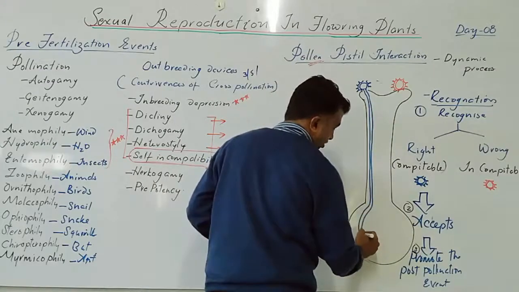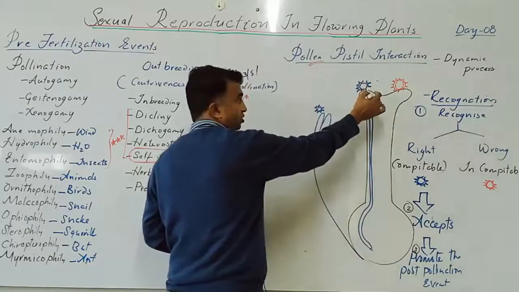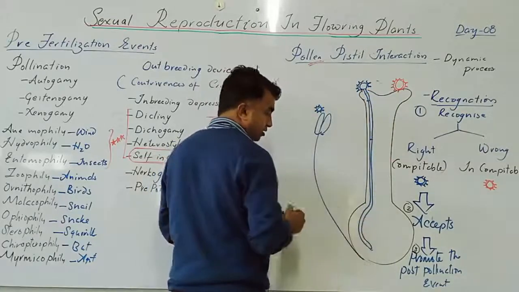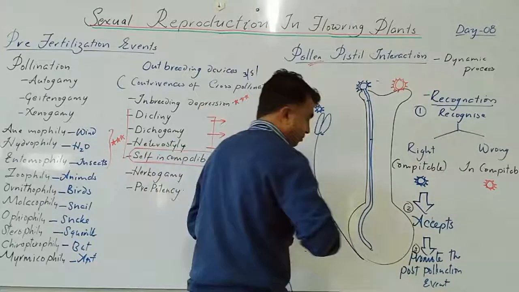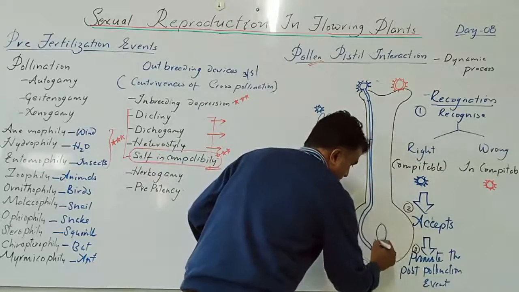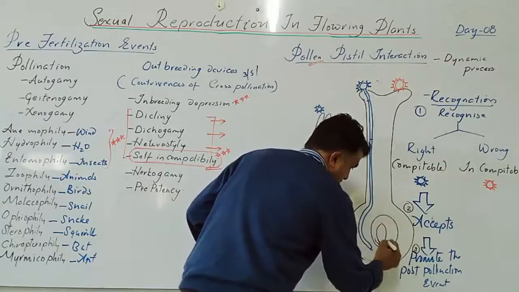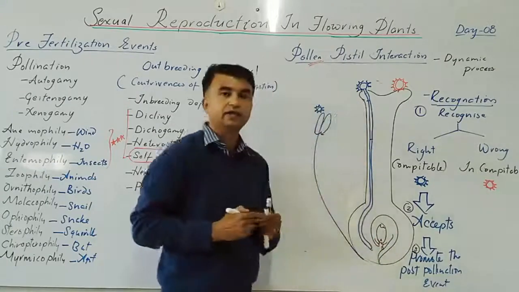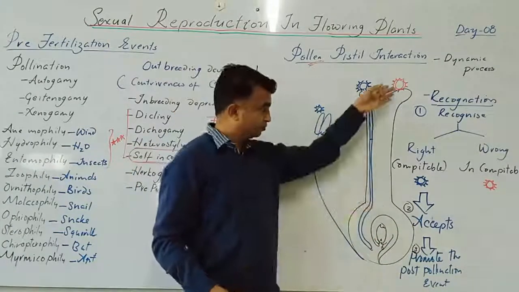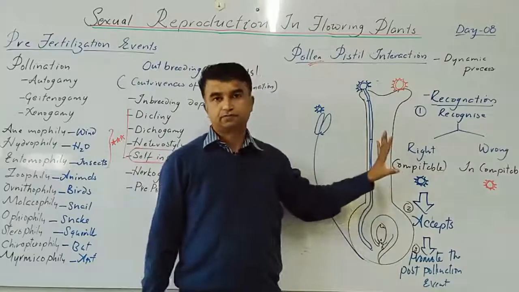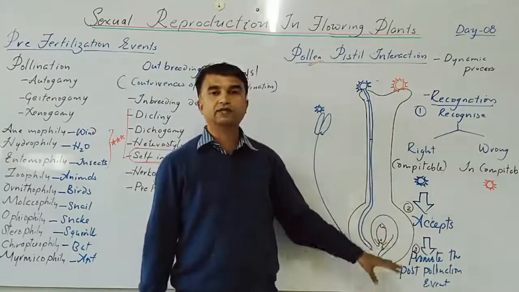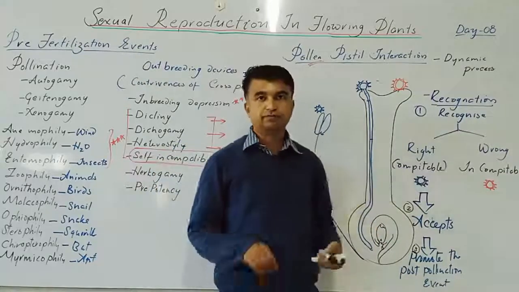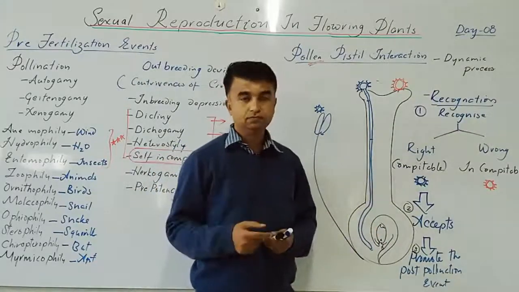The post pollination event is pollen germination. The pollen tube crosses the stigma, then style, enters into the ovary, and ultimately this will fertilize with the ovule. That means for the right type, all post pollination events go on: pollination, fertilization, fruit. Now this is one possibility. If it is a wrong type, that means incompatible.